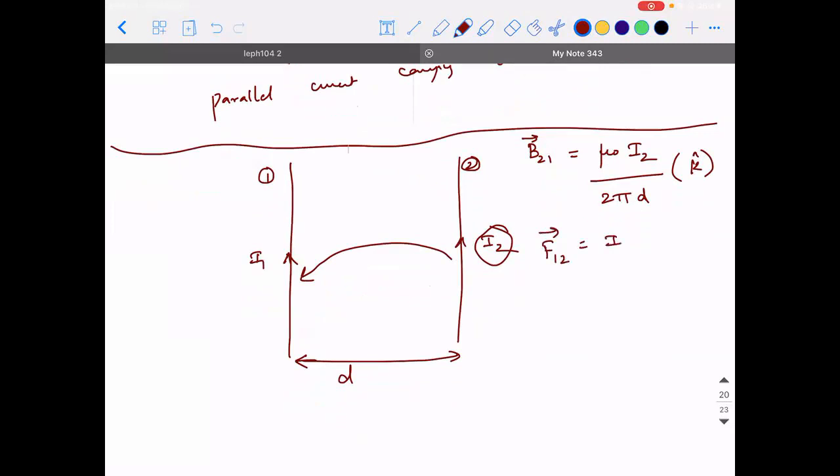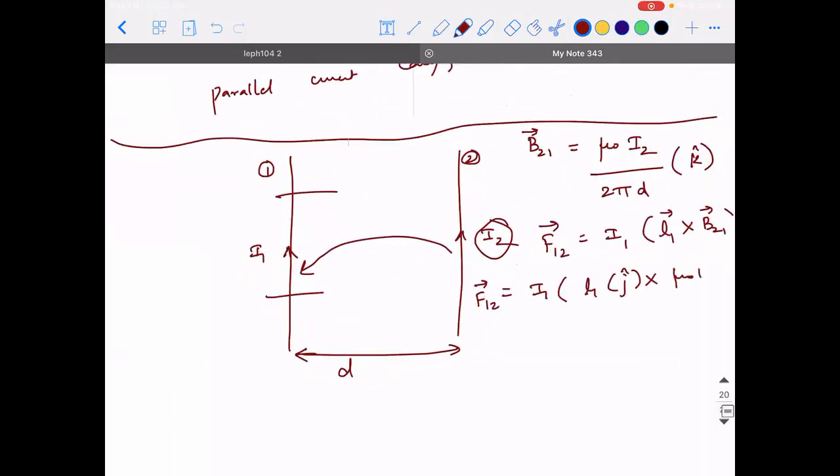It will be I1, the current through the first conductor, into the length L1 of the portion of the first conductor, cross B21 vector. L1 vector I can write as L1 in the j cap direction. What is B21? It is mu naught I2 divided by 2 pi d in the direction of k cap.